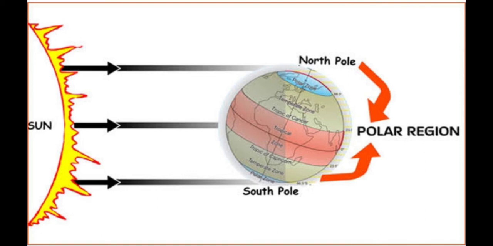That's why they experience the midnight sun during the summer months, and during winter there is continuous darkness even at noon. So during the summer it has a midnight sun, whereas in the winter season it has continuous darkness, even at noon. And during summer, even though there is continuous daylight, the temperature remains very low as the heat of the sun is not strong.